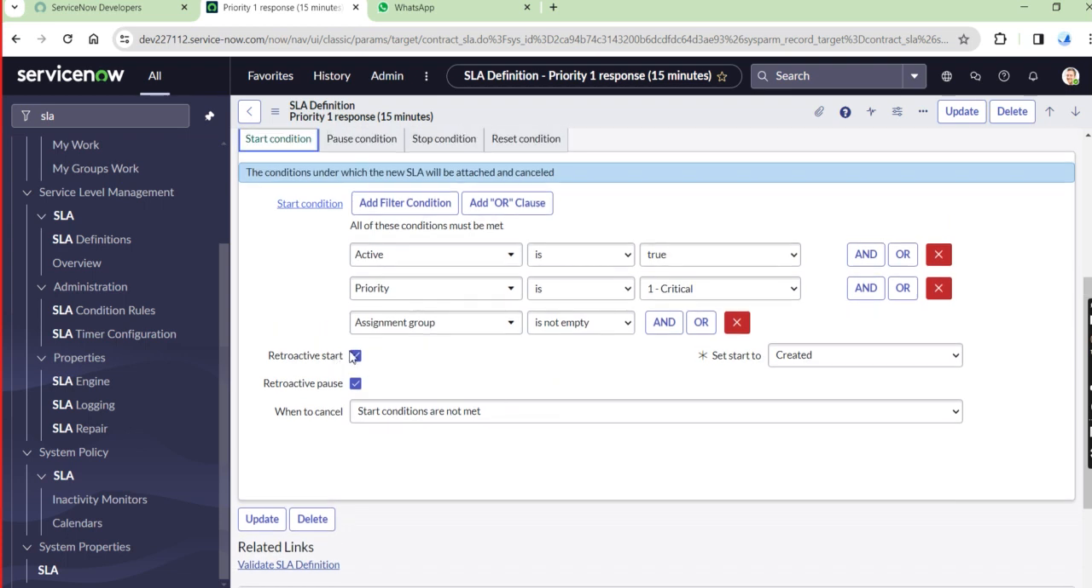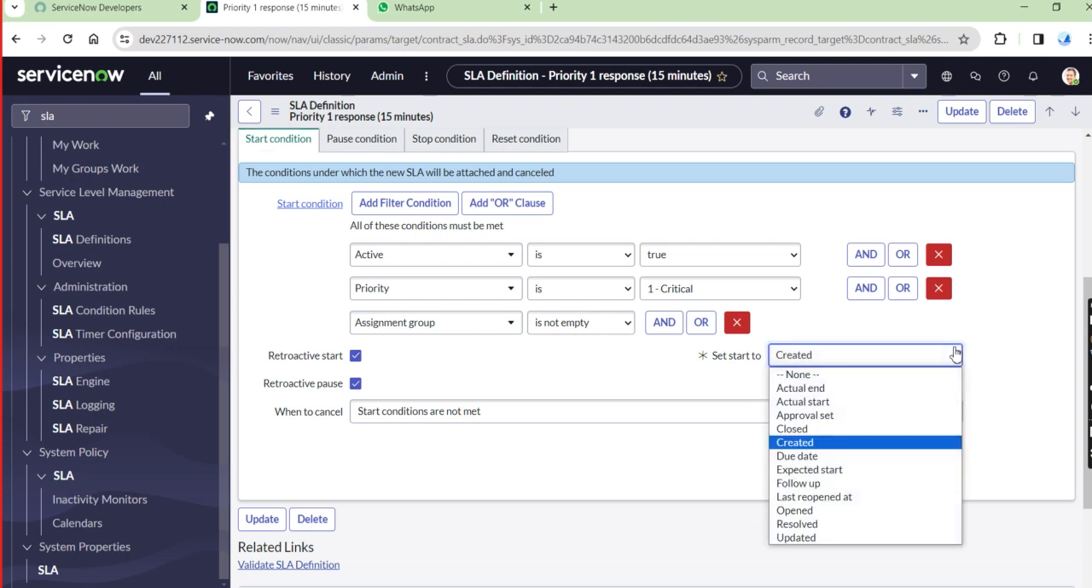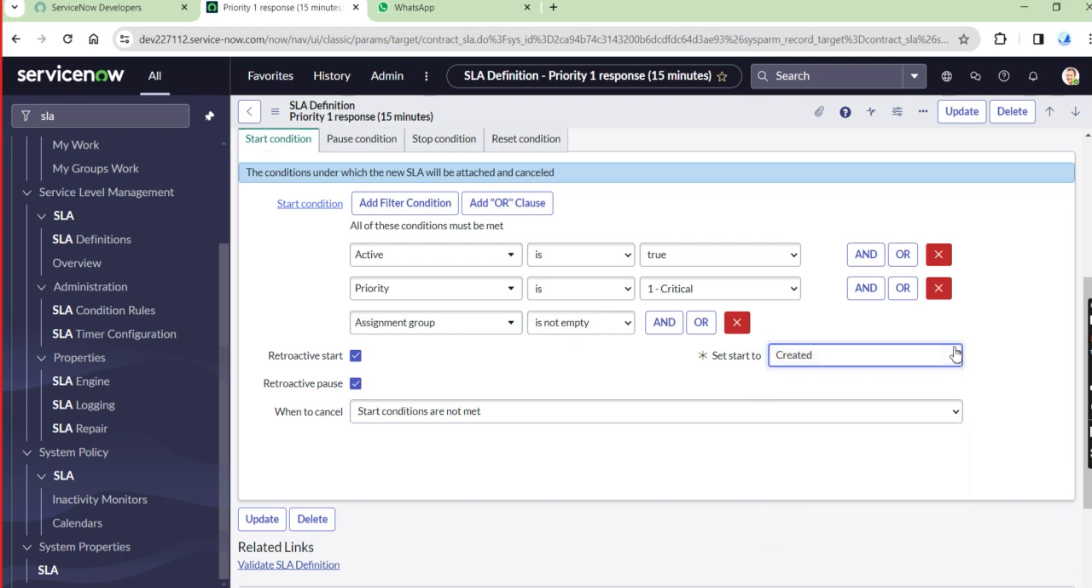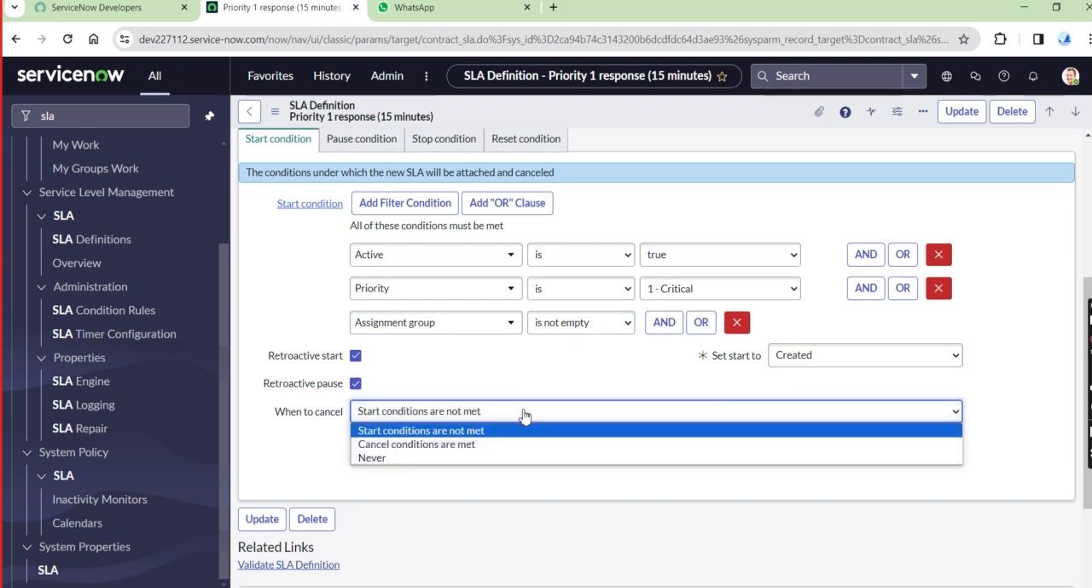And here there are some checkboxes: retroactive start, retroactive pause, and when to cancel. When to cancel is also here. Set start to created, so when the record is created, we start this. If this SLA has started and the start conditions are no longer met, then simply cancel.